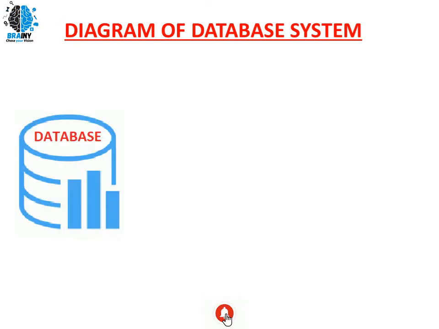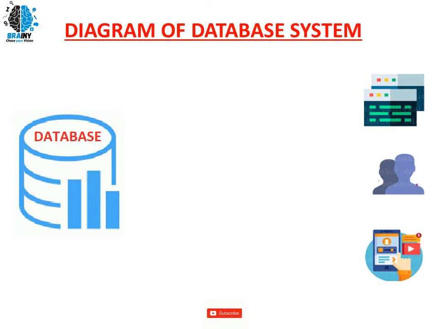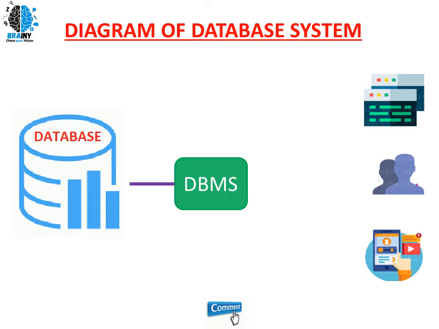For example, you have a database and you want to interact with it. You are using a computer system or a mobile phone. You are a user, and this is a database. How are you going to interact with the database? You require software to interact with it. You cannot directly interact with the database. That software is nothing but a DBMS. If you take the help of DBMS software to interact with the database, that software will be treated as an interface between a user and a database.